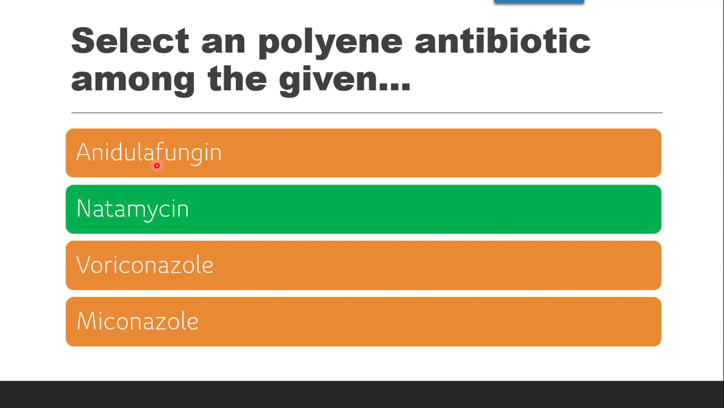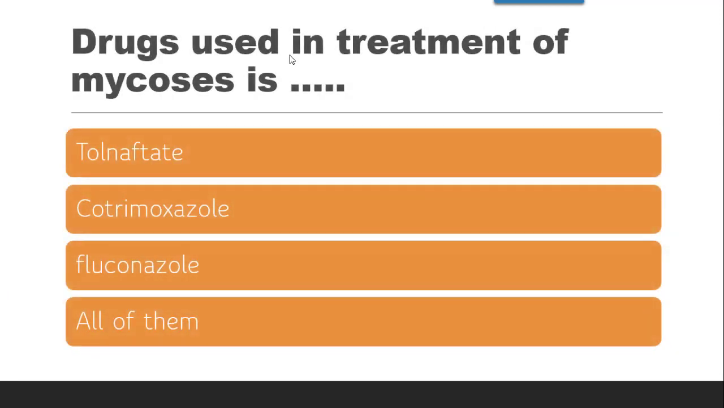Anidulafungin, again it is an echinocandin. Voriconazole belongs to triazoles. Then miconazole belongs to topical azoles. So the correct answer is natamycin.